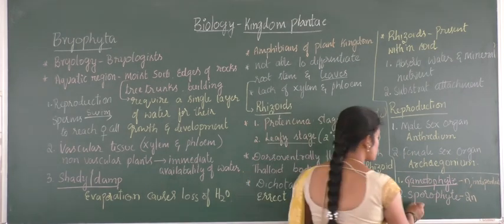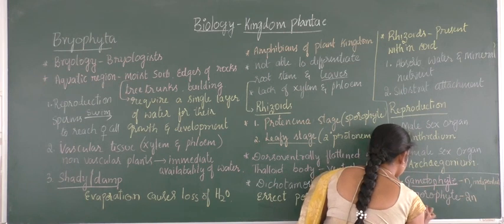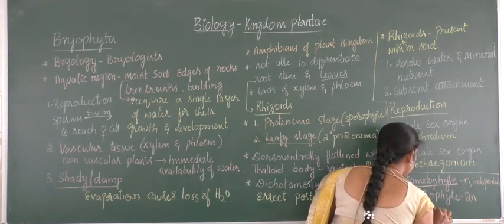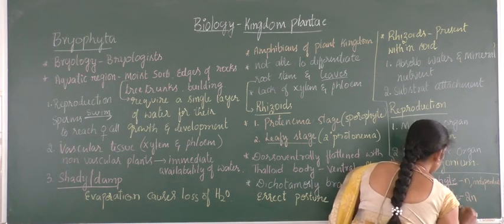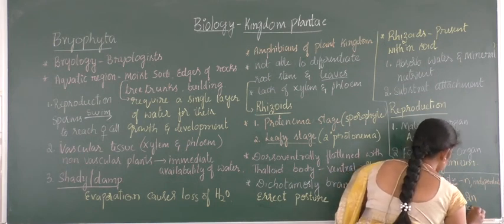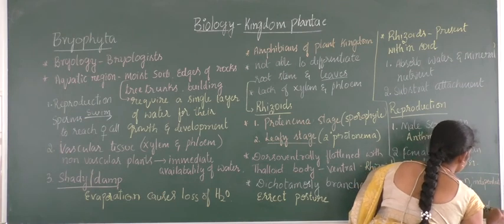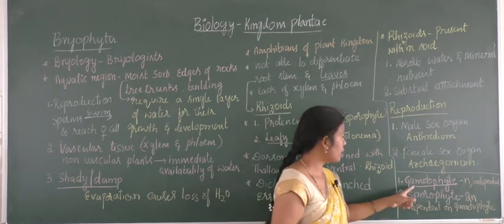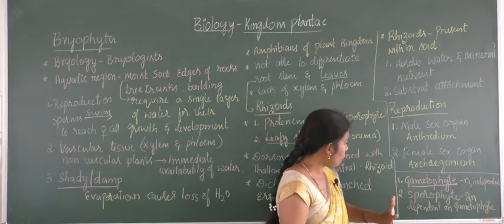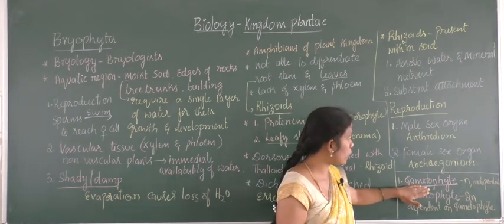But the sporophyte part of the plant body is dependent on the gametophyte for their nutrition and nourishment. They derive their nutrition and nourishment from the gametophyte. So that's why you can find the gametophyte is the gamete producing structure of a plant body.